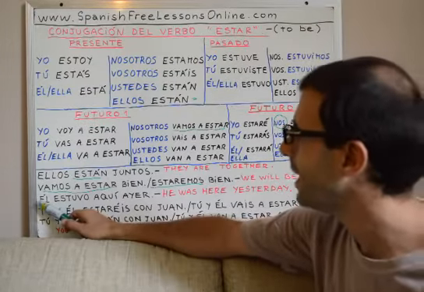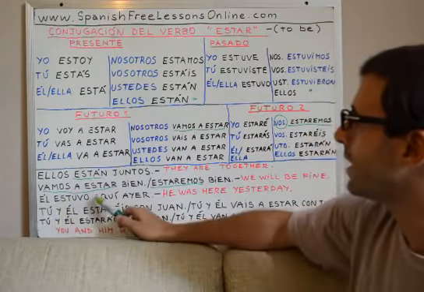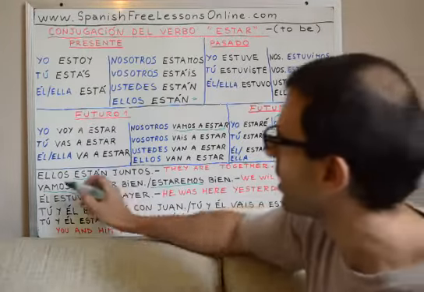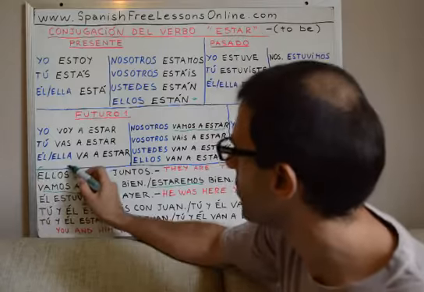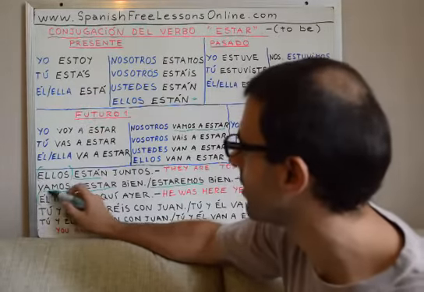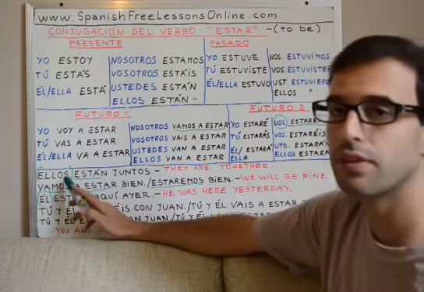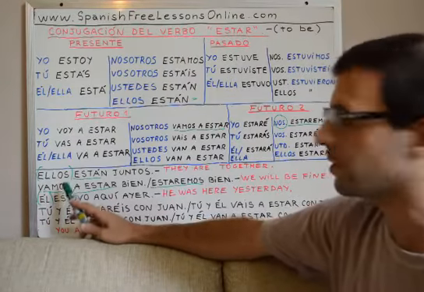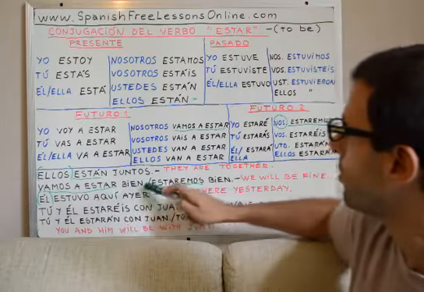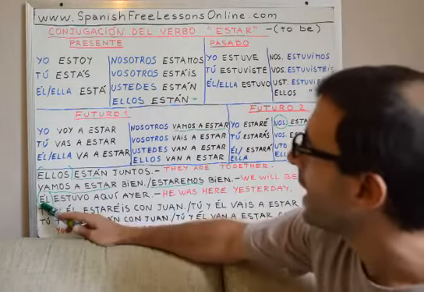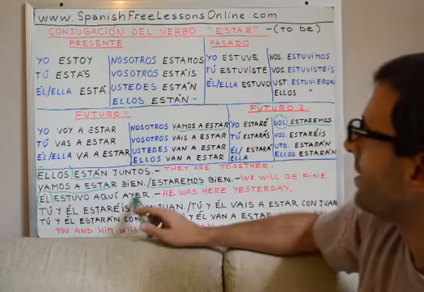Next, él estuvo aquí ayer. Of course, if we omit ellos and él here, the sentence is still grammatically correct because of the same reason we mentioned before, right? Okay. Él estuvo aquí ayer.